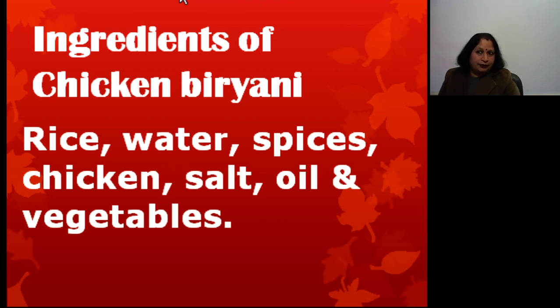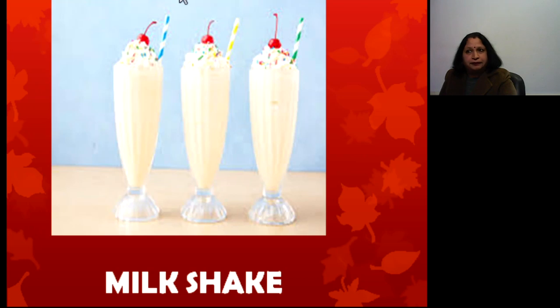And if we check, except the water and salt, these we have to get from the earth. As we know, salt comes from seawater and water is a natural resource. But the rice, spices, oil and vegetables we obtain from plants, and chicken from animals.